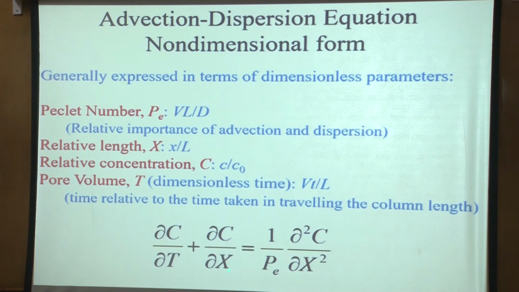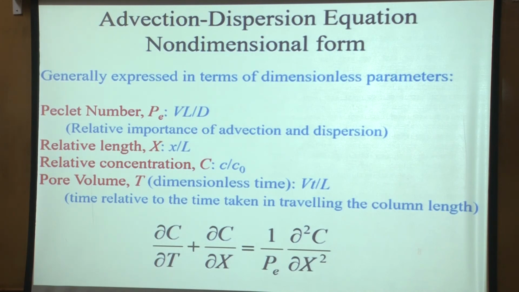Because of this x, we have an L coming in to make it non-dimensional. For this t, to make it non-dimensional, we have v upon L coming in. Once you do all this jugglery, you are left with a non-dimensional term, which is vD upon vL. So we just write it as 1 upon P.